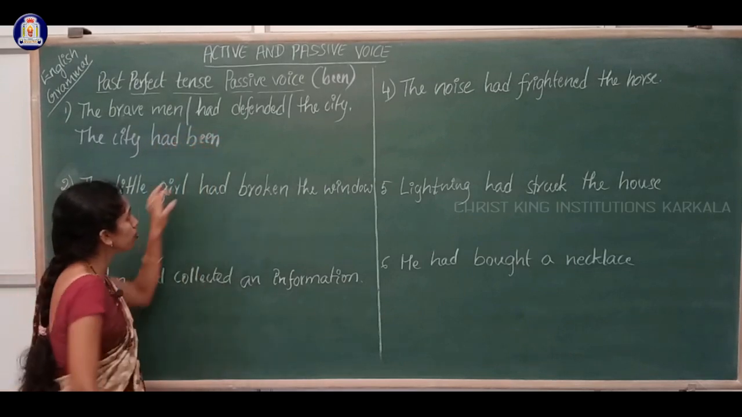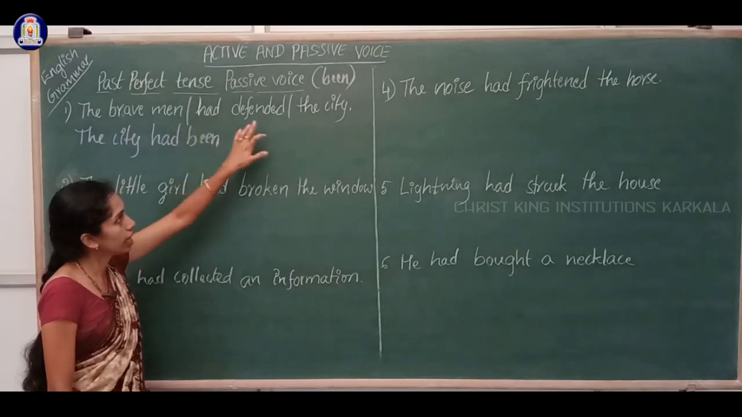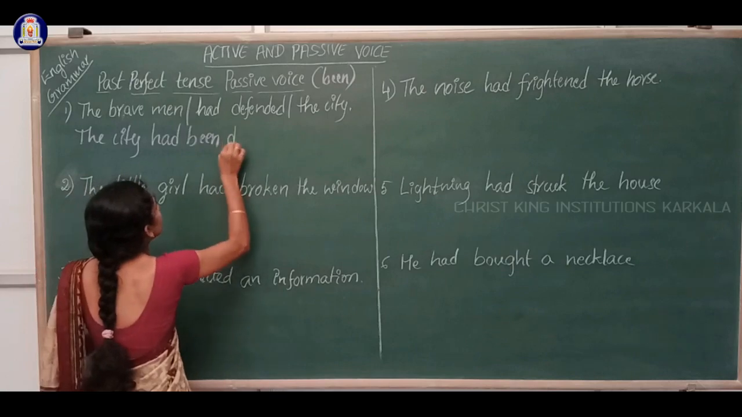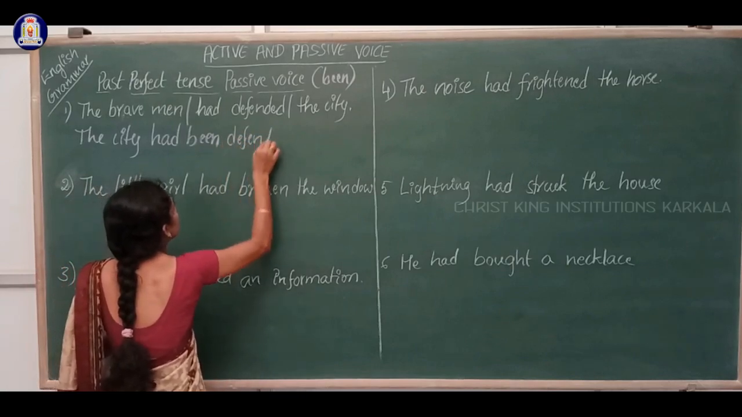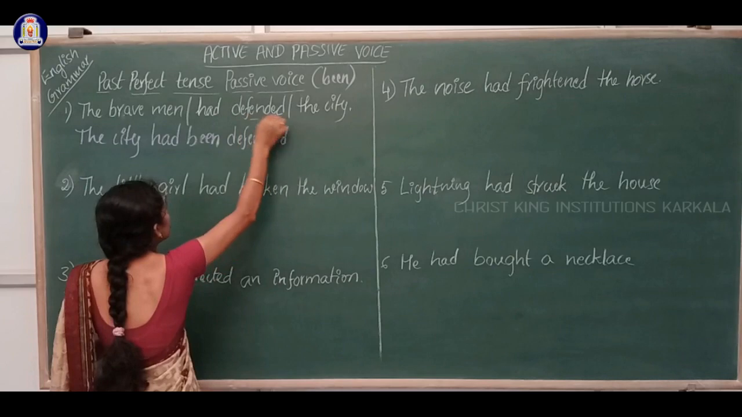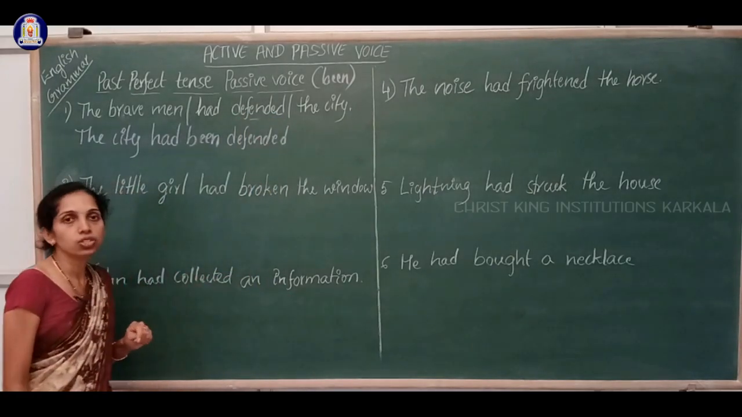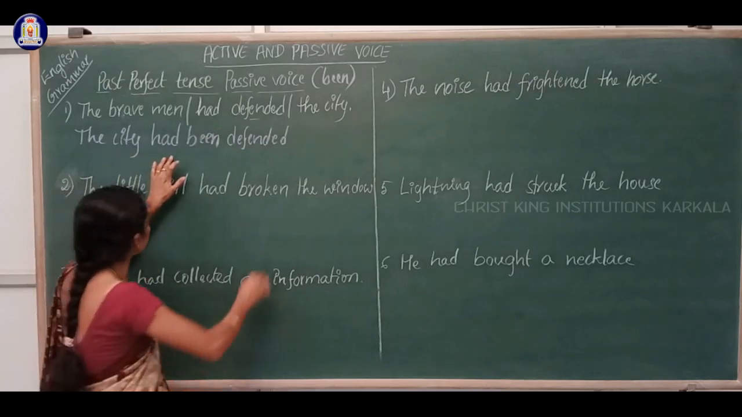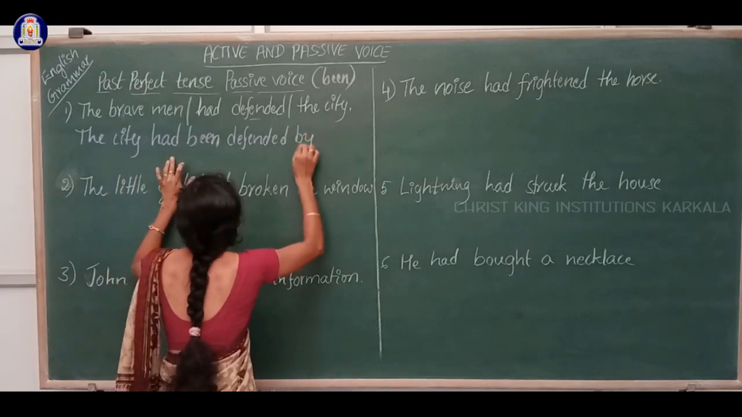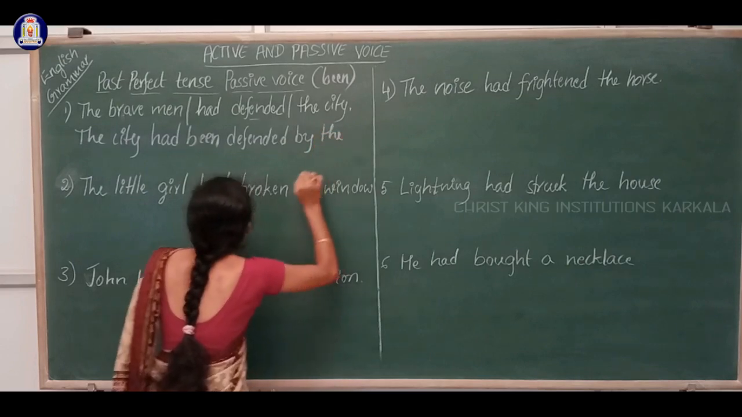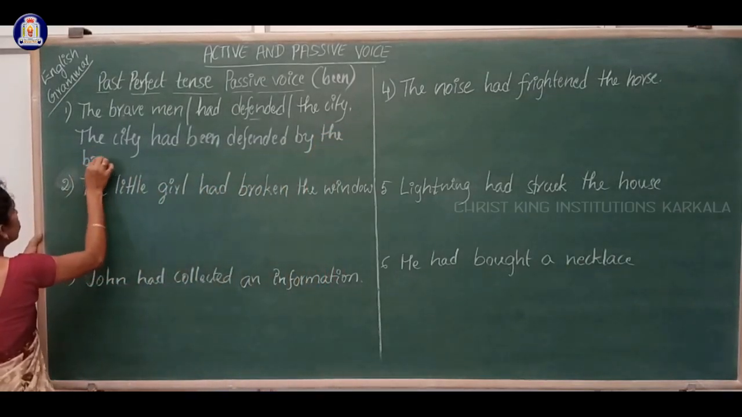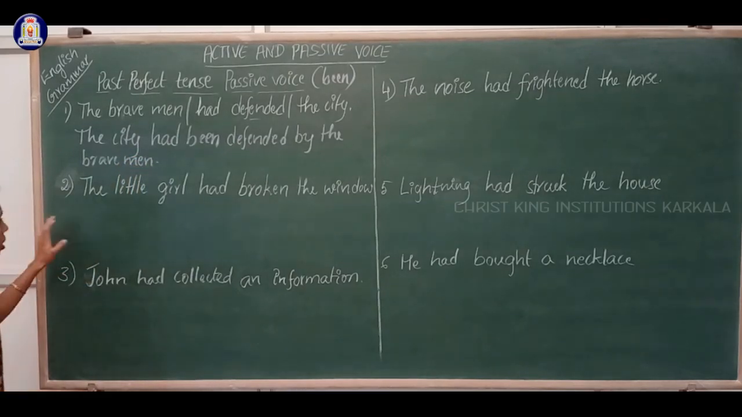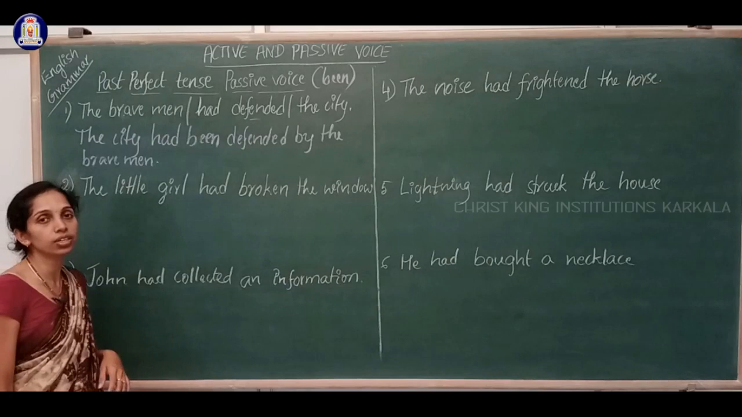Now we have to add a been here. Between had and defended we have to add a been. The city had been defended, and here the verb's third form is already present there. So the same thing we are writing in the passive voice too. The city had been defended by the brave men. Next, the little girl had broken the window.